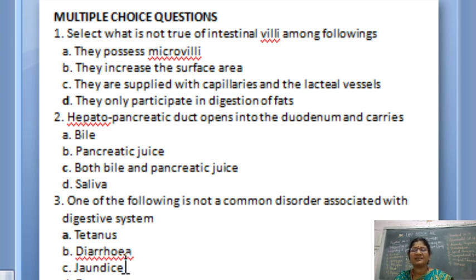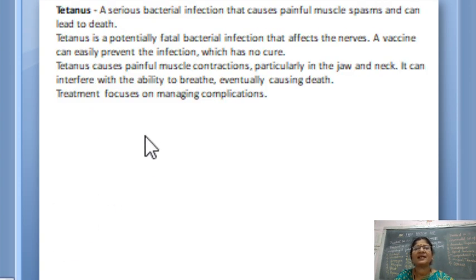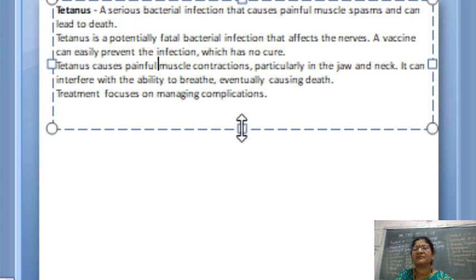And jaundice, the yellow, because of the bilirubin and biliverdin, the body parts start becoming yellow. Dysentery, it is the loose motion, you can say. Fine. So tetanus, what is tetanus? This you don't know. Tetanus, it is a disorder. Here just I made you to go through this one.